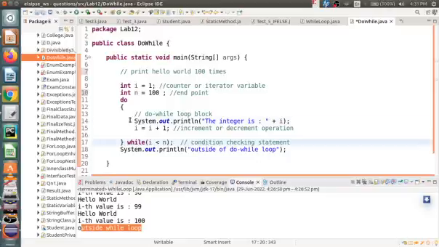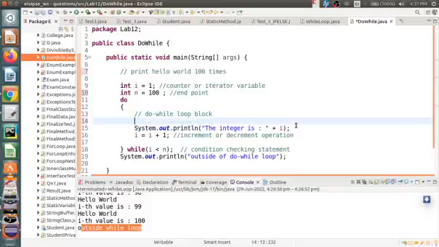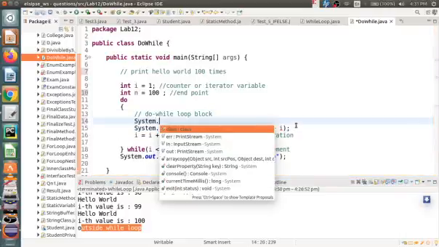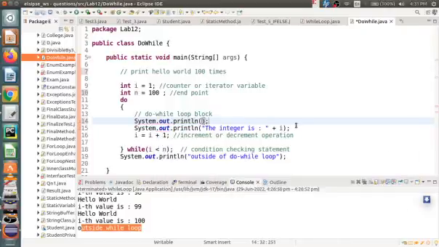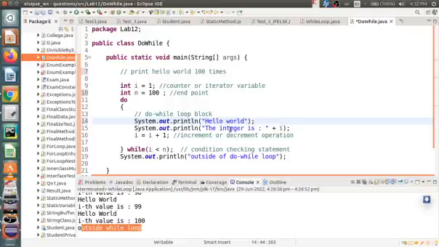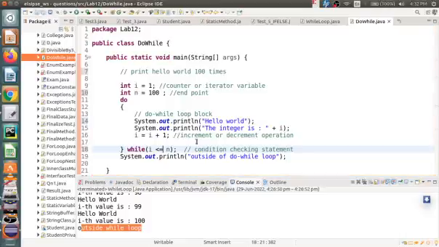And inside the do while loop we will write System.out.println hello. And how many times will it iterate? I want to see, so let us check i is less than or equal to n. Okay, and let us run this program.